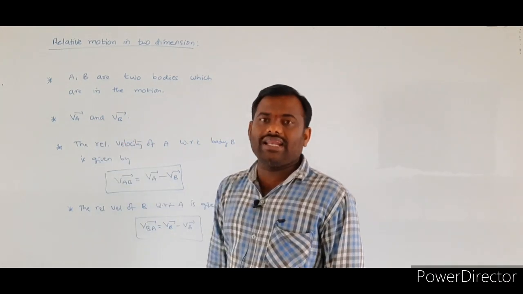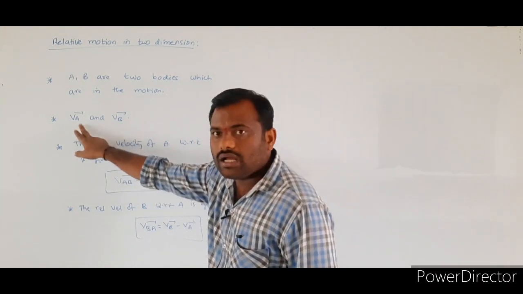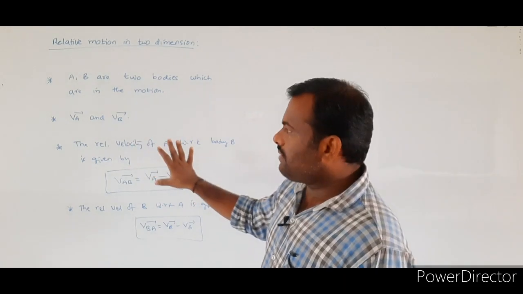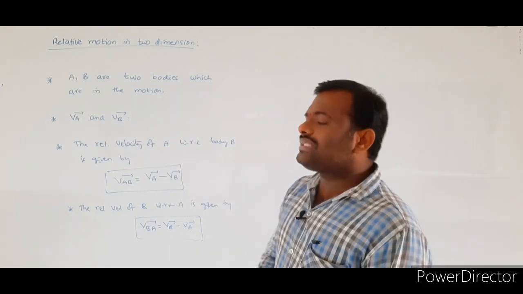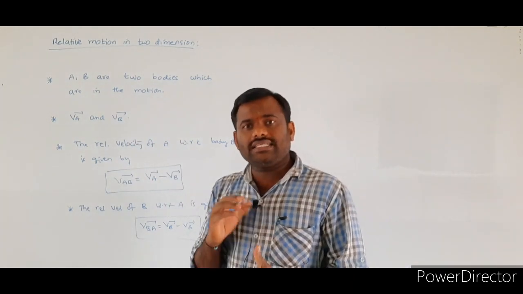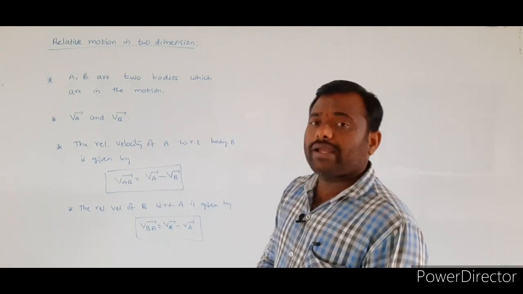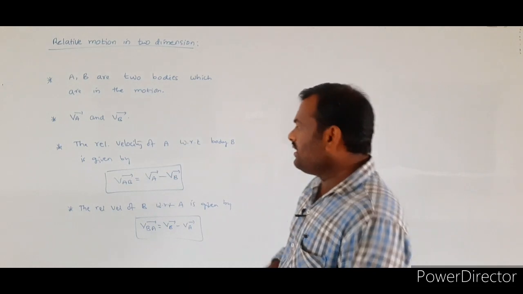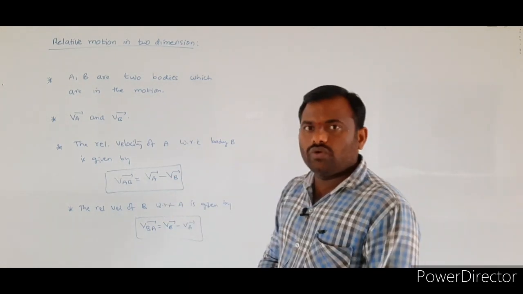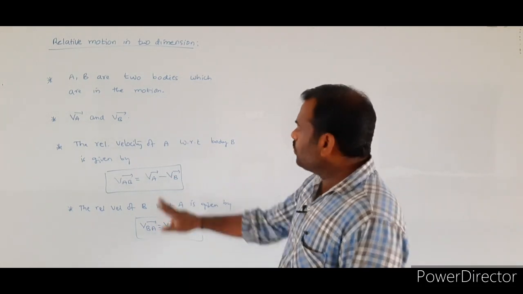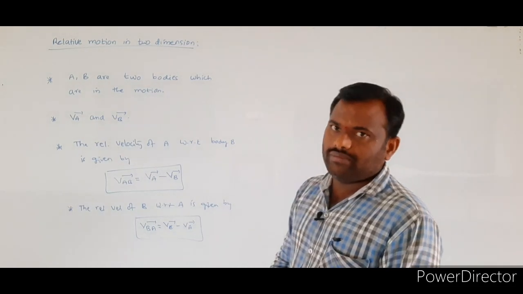They will have some velocities, VA bar and VB bar. So the general representation of the relative velocity of one body with respect to another is VAB bar is equal to VA bar minus VB bar.